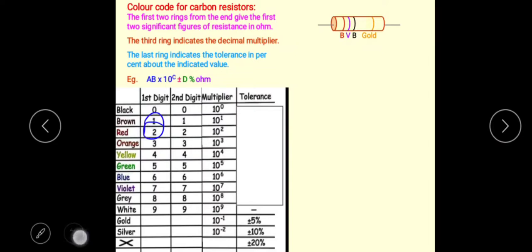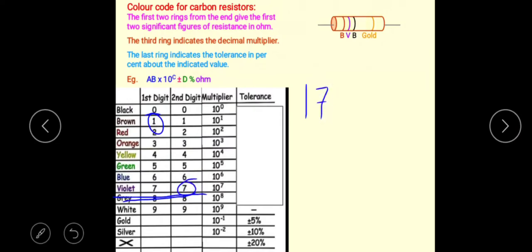The first digit is 1 and I wrote it here. Then the second ring shows the violet color. For the second significant figure, you need to look in the second column, for the violet color. So the second significant figure value is 7.